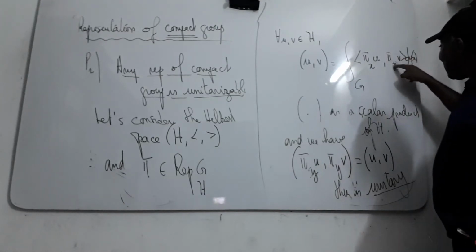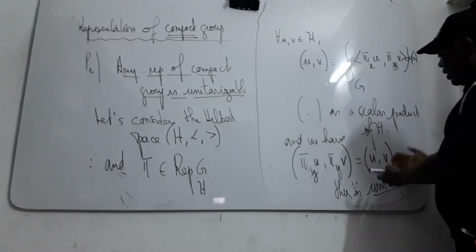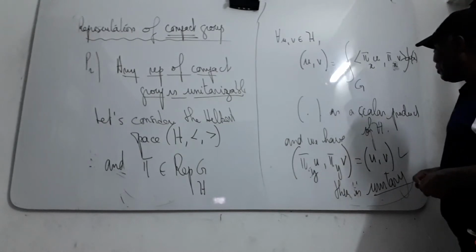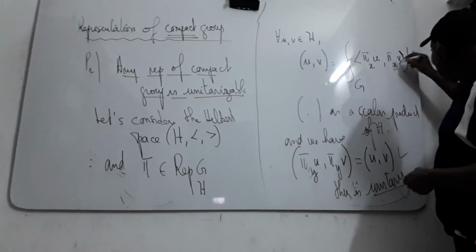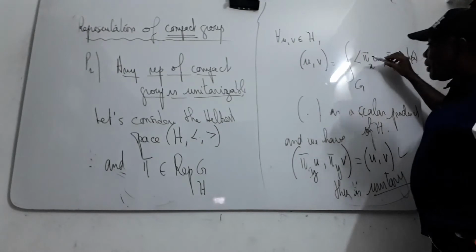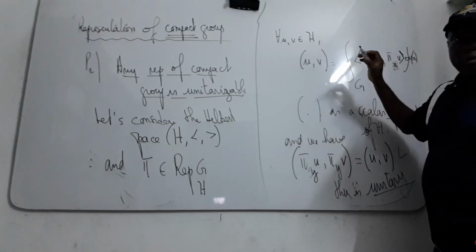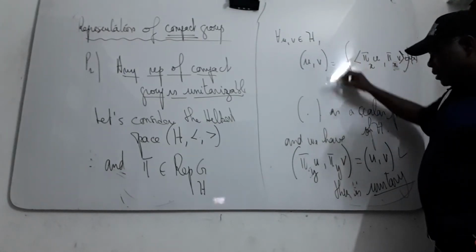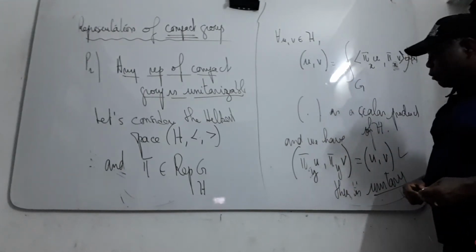But if it is not unitary like this, we can consider this, we complete the computation, and you get this relation. I repeat again: if your representation is already unitary, this is equal to this, with no calculation needed. But if it's not unitary, you complete it and you get this relation. Very simple. That means that pi is also unitary for this new scalar product.